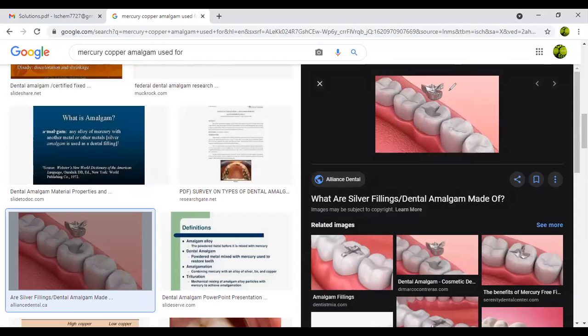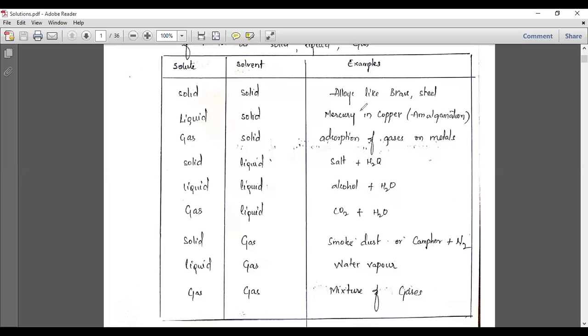So see here. They will use a silver amalgam in the teeth, which is deposited in the teeth like this. Amalgams are nothing but a combination of metals with mercury, and they are used in dental fillings. You have to understand that in amalgams, the mercury is in a liquid phase and the other metals are in a solid phase.